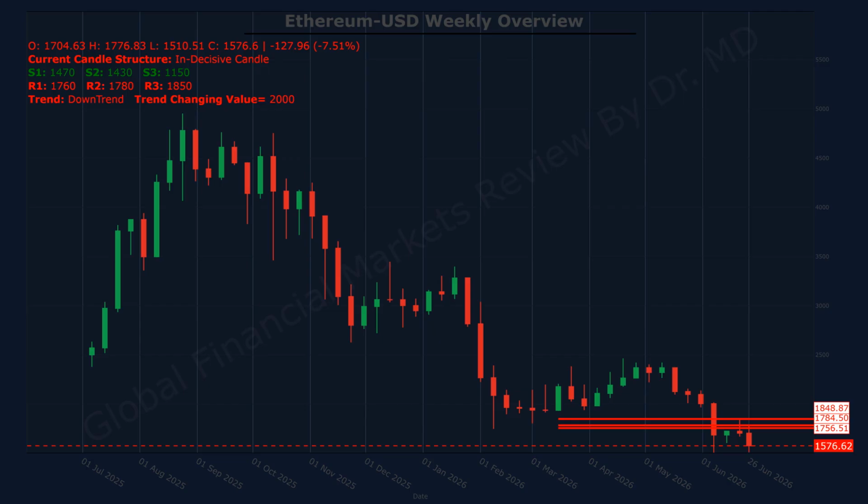Analyzing important technical levels, the market is currently respecting key support and resistance zones. Immediate support is observed around 1,470, followed by secondary levels at 1,430 and 1,150. On the upside, resistance levels are positioned at 1,760, 1,780, and 1,850, which will act as important decision zones for